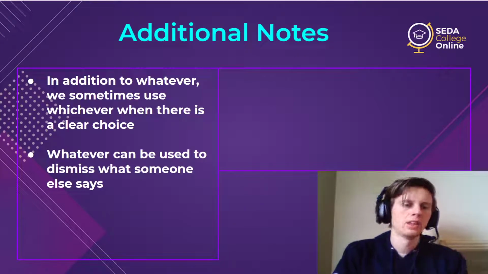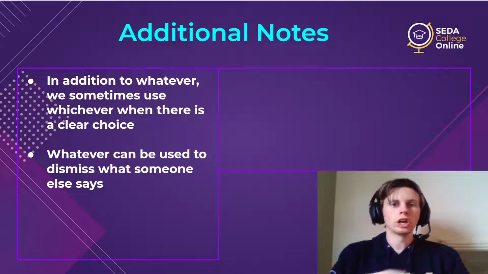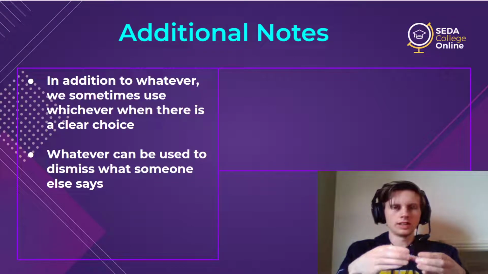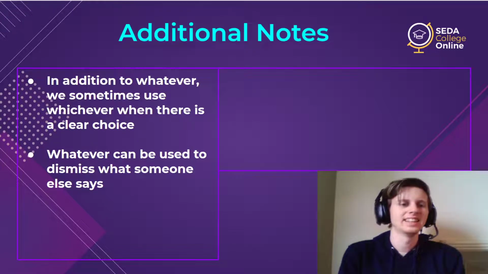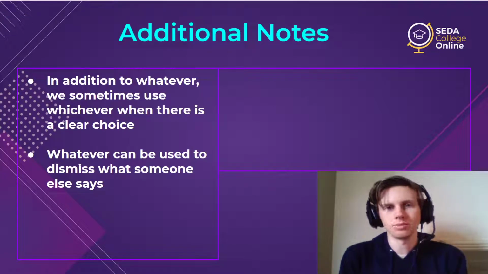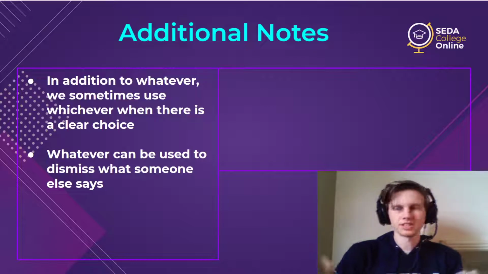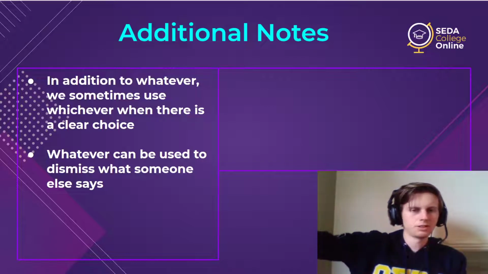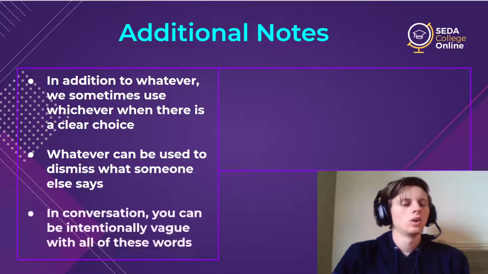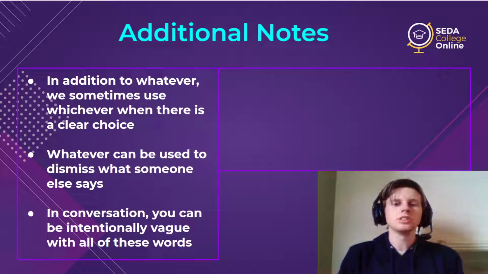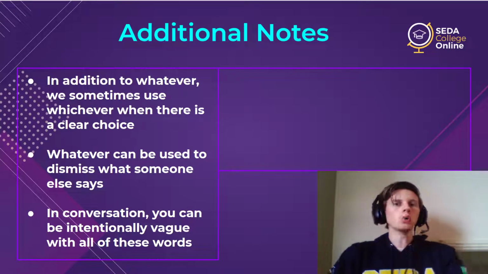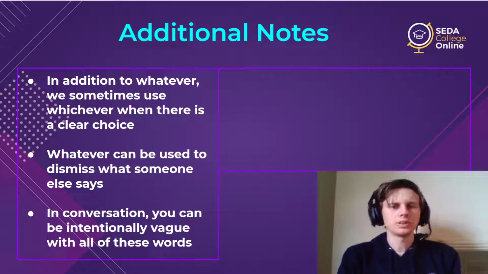As well, whatever can be used alone, just as its own word, its own sentence. And this is a way to dismiss what someone else says. So when someone says something to you, you can use whatever to say, ugh, I don't care about that. That's unimportant. Or in conversation, you can use these words to be vague, to intentionally remove information or to leave your idea open for information. And I'll show an example for all of these.